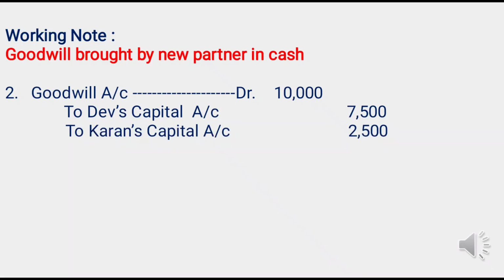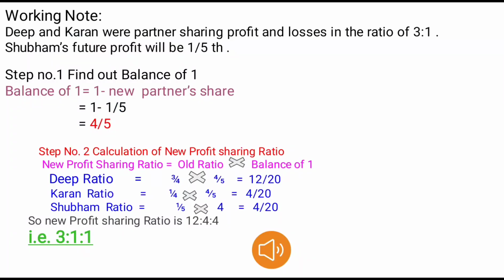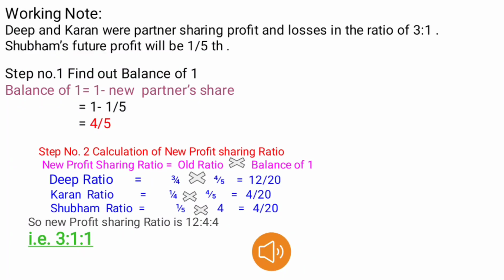See the second entry. We have already done the first entry, cash account debit to goodwill account. Now see the second one: goodwill account debit 10,000 to Deep's capital account 7,500 and to Karan's capital account 2,500. Goodwill is distributed to old partners in the sacrifice ratio. See the calculation of ratios.